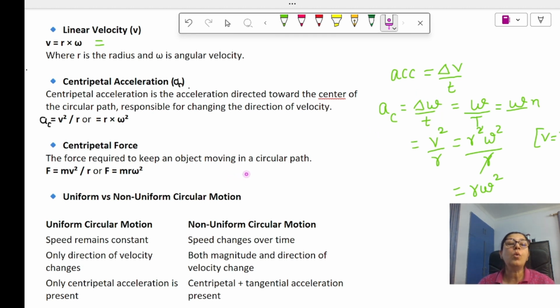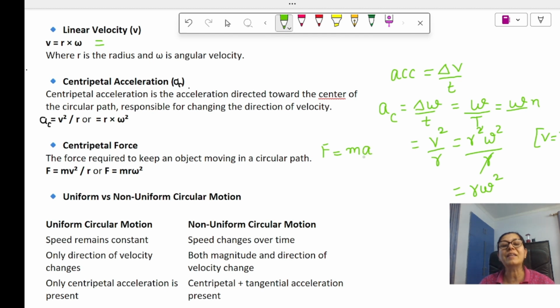Now, what is centripetal force? Centripetal force is the force required to keep an object moving in a circular path. And what is the formula for force? Force is equal to m into a, mass into acceleration.